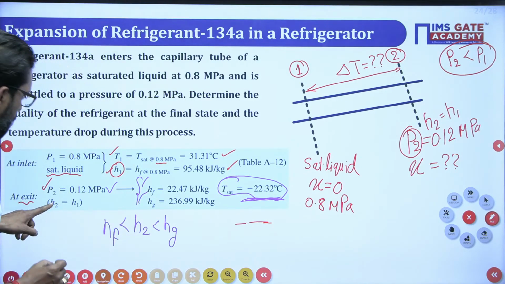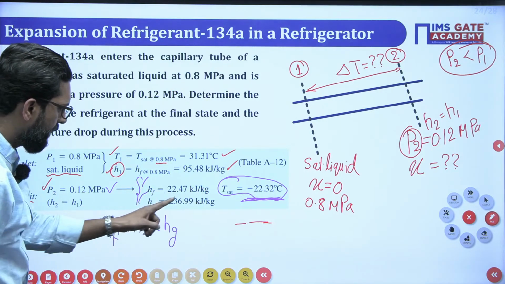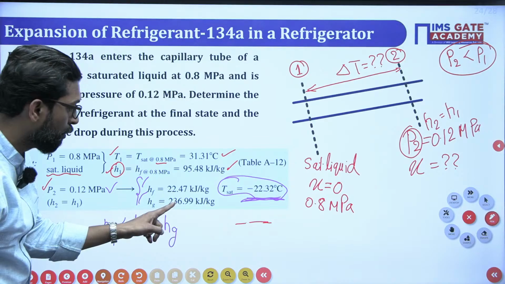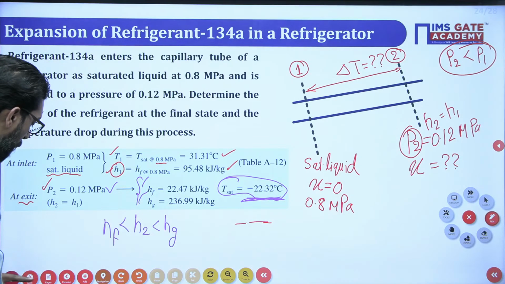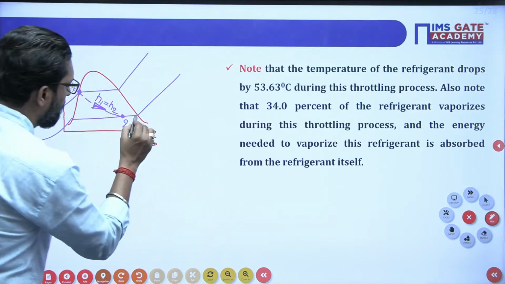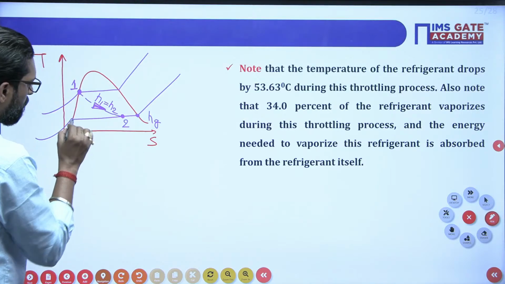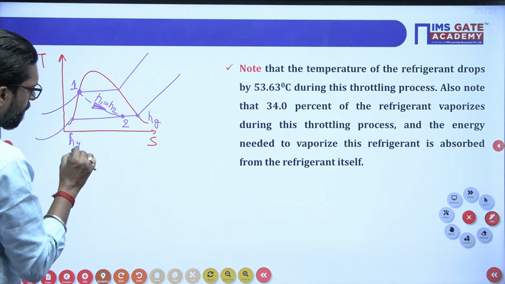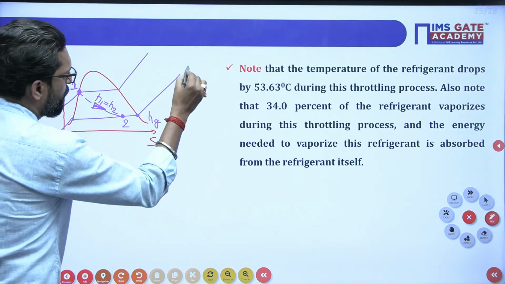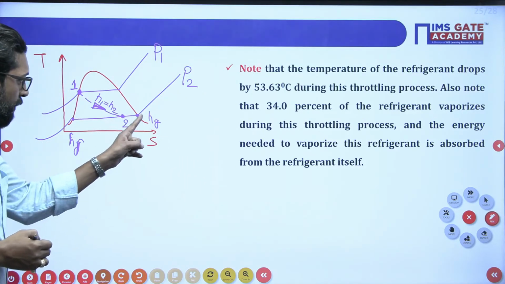This H2 value is how much? 95.48. And this is in between the HF and HG values. That means point 2 must be in this region. This is your HG and this is your HF corresponding to this pressure P2. This is your P1. So H2 is in the wet region.